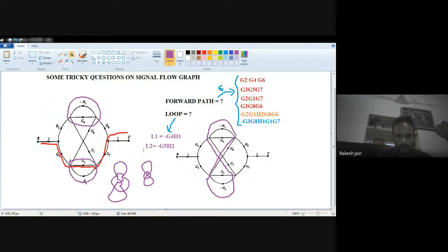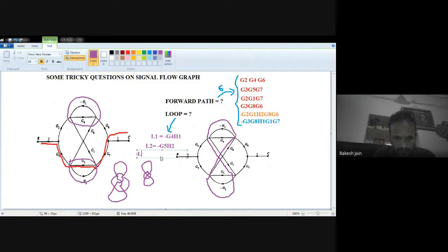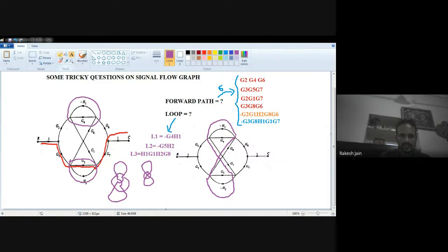So the third loop, L3, is equal to, because minus and minus is plus, I just remove the minus, H1, G1, H2, minus minus plus, and G. So there are actually a total of three loops. So this is my second answer, that there are three loops.